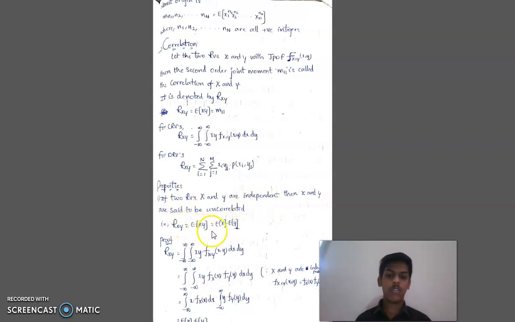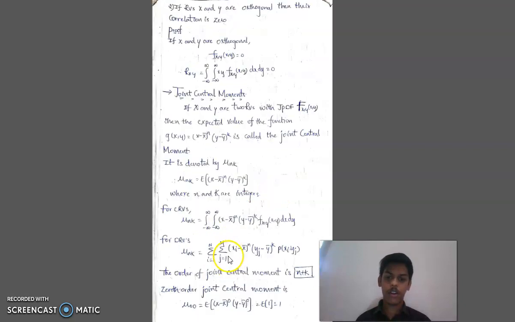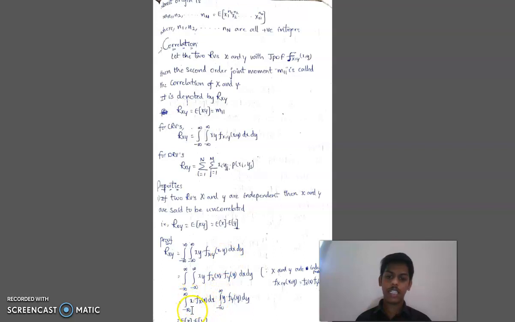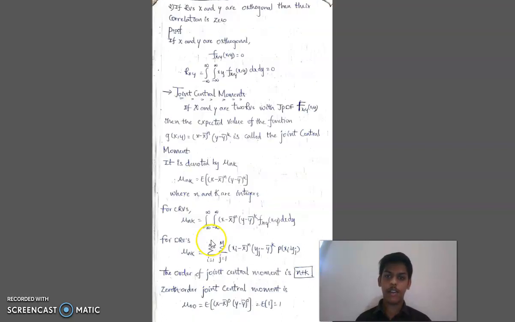That means Rxy is equal to expectation of XY, which is equal to expectation of X into expectation of Y. Now let me see the proof. Rxy is equal to integral from minus infinity to infinity, integral from minus infinity to infinity, xy into fxy of x comma y dx dy. Suppose the two random variables X and Y are independent, then fxy of x comma y is written as fx of x into fy of y. So here, integral minus infinity to infinity x into fx of x dx, into integral minus infinity to infinity y into fy of y dy, is equal to expectation of X into expectation of Y.